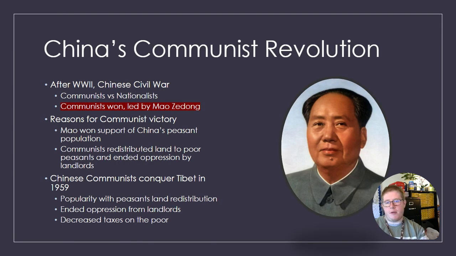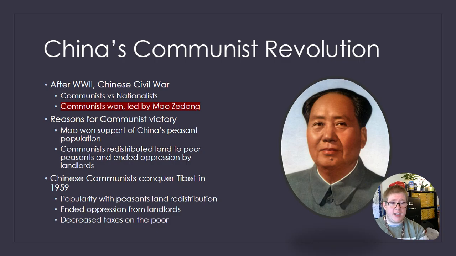So to pick back up where we left off with China, remember we left off with Mao and the communists doing the Long March going into the mountains and Japan invading. Well, after World War II, those tensions are going to reassert themselves, and we'll have the Chinese Civil War, the communists versus the nationalists. The communists will win, being led by Mao Zedong. Reasons for their victory include that he had won the support of China's peasant population, as well as the communists redistributed land to the poor peasants and ended the oppression by the landlords.